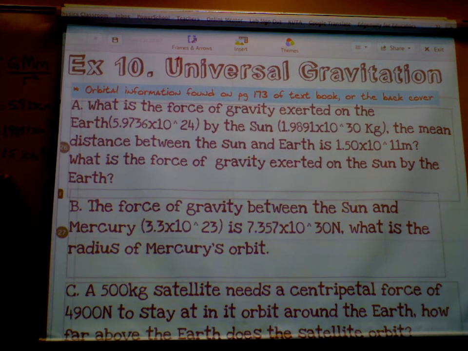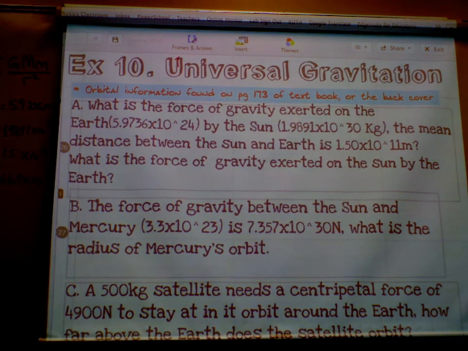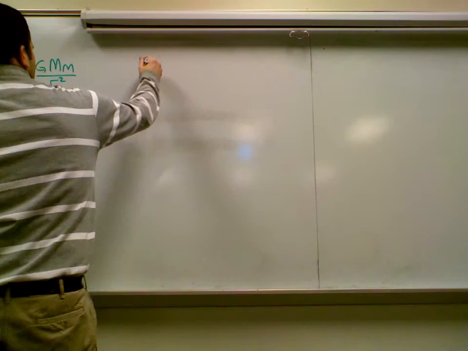And big G is, you remember, Henry Cavendish told us, 6.67 times 10 to the negative 11 power. So that is everything we need to figure out the force of gravity, the force of attraction between the Earth and the Sun.